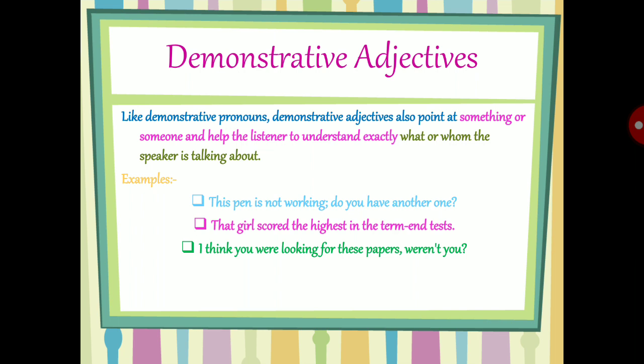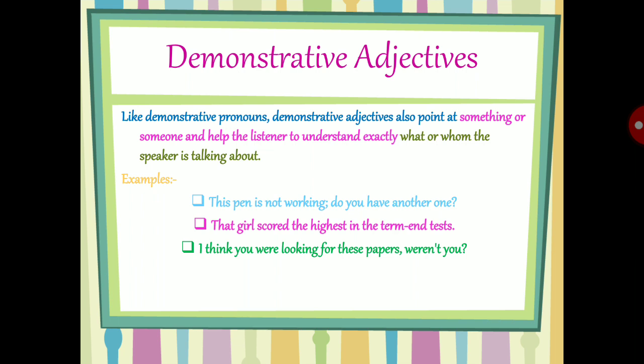Third, I think you were looking for these papers, weren't you? Means I am looking for these papers, which papers? Maybe some important papers, right? So the demonstrative adjective makes the listener very clear to understand exactly what or whom the speaker is talking about. So understood this about demonstrative adjective, right?